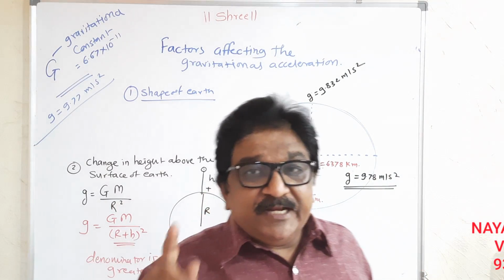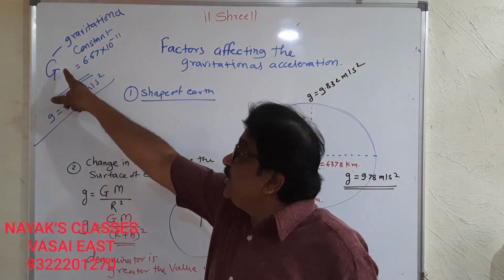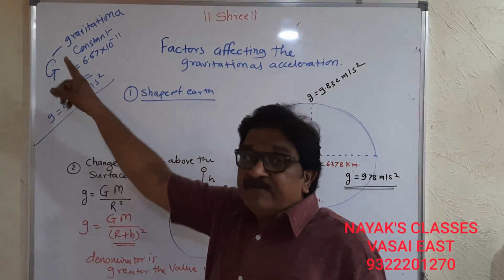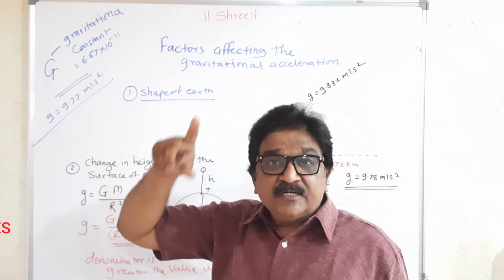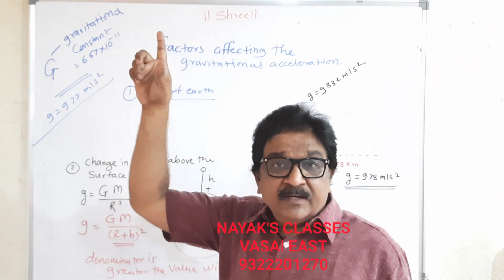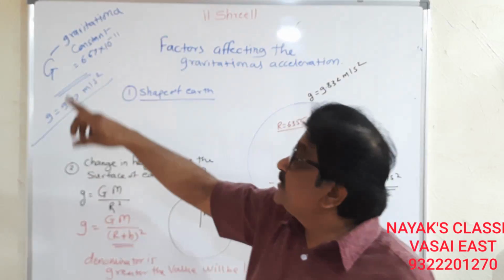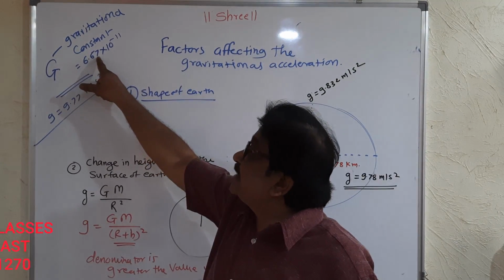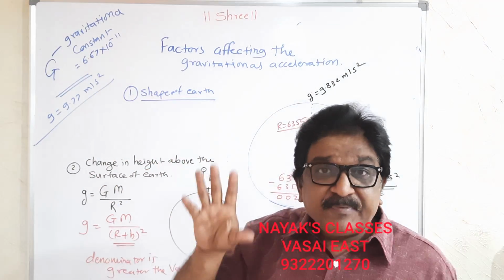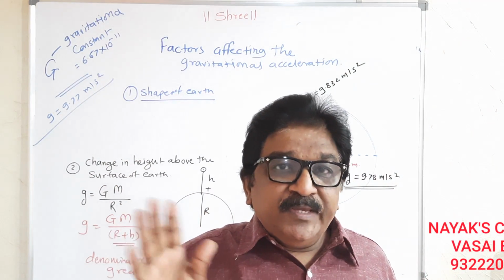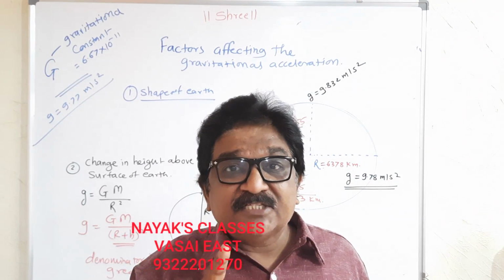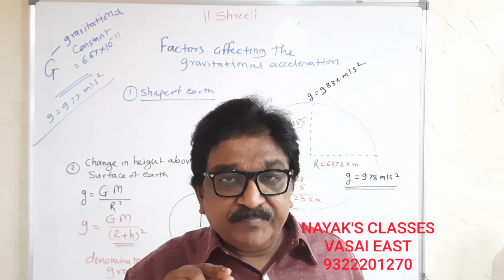First of all, don't get confused between this g and this g. This is the gravitational constant taken by Newton in the formula. Its value is 6.67 into 10 raised to minus 11, capital G. We are studying small g, which is acceleration due to gravity.